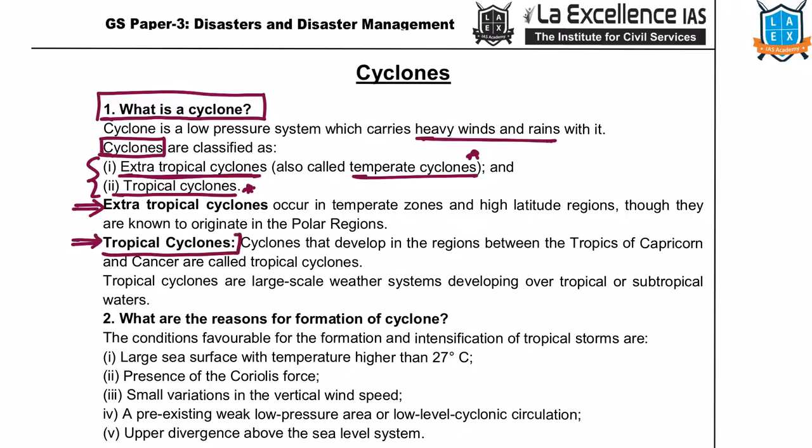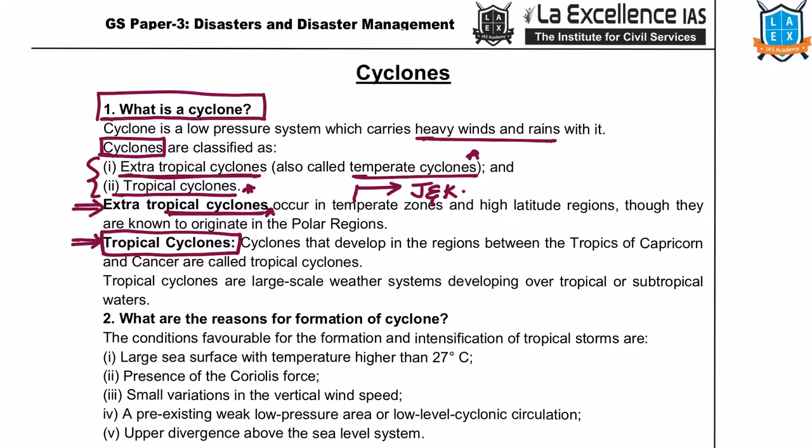Tropical cyclones, yes, understandable because our country mostly lies in tropical regions, so we can understand, yes, it is prone to tropical cyclones. But where do we experience extratropical cyclones? This we experience in temperate zones of Jammu and Kashmir. Okay, but first let us understand what are the reasons for the formation of cyclones.